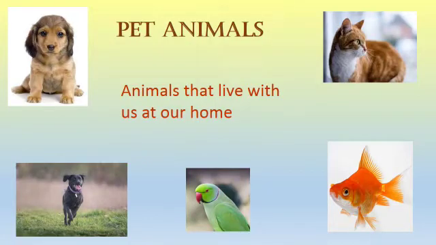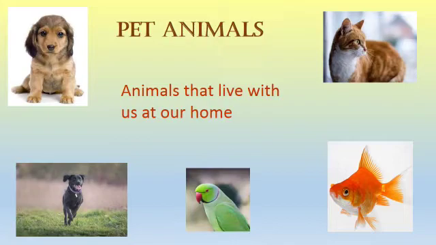In this tutorial, we are going to discuss pet animals and domestic animals. Pet animals. Children, do you have a pet at your home? Might be you are having a dog. Some of the children might have a fish in a small aquarium.